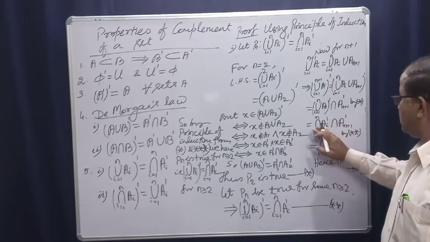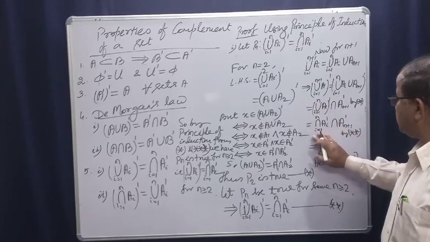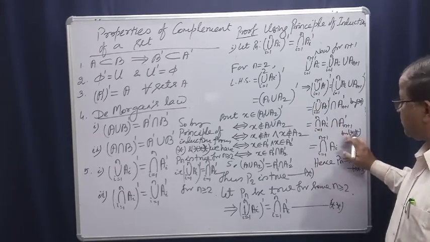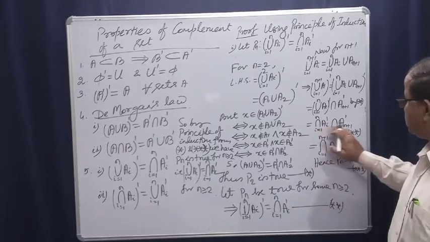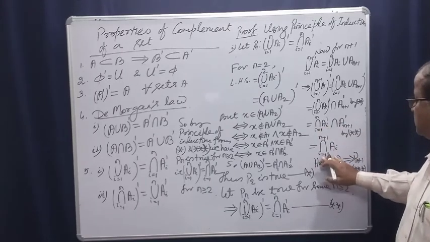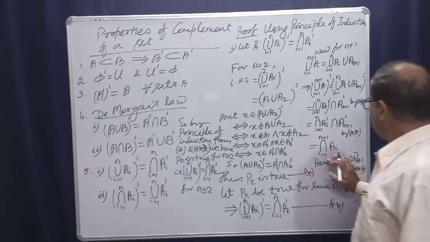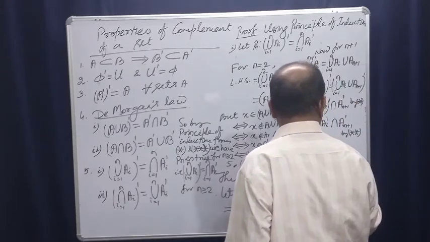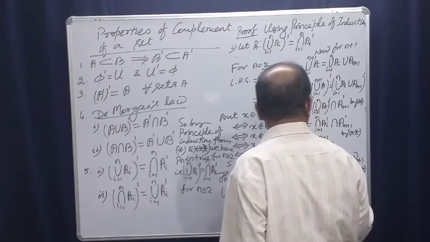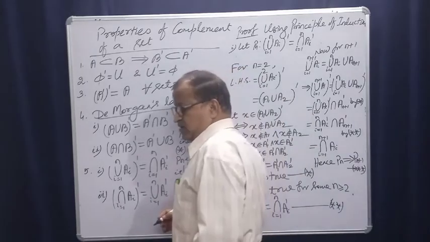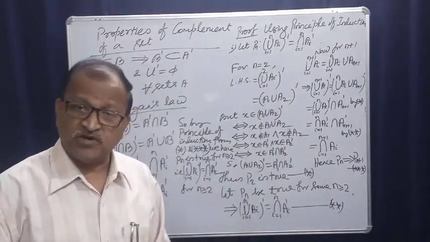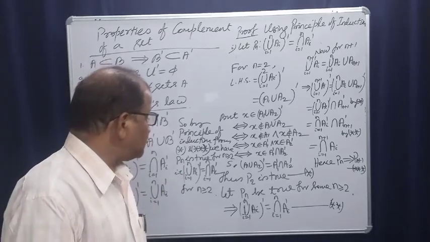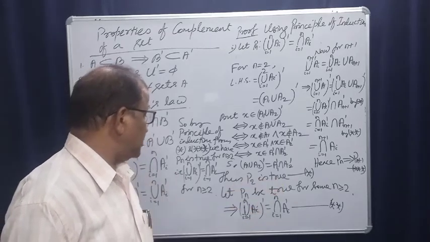Yes, the complement of this again is this, by double star, which we have assumed. So this is this. So it is nothing but intersection i equal to 1 to n plus 1 of ai complement. So if the statement is true for n then it must be true for n plus 1.